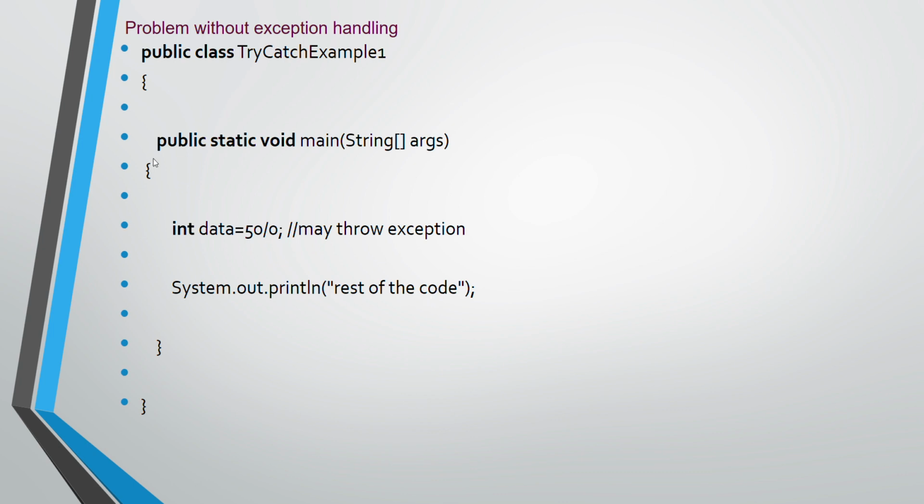So when I try to execute this code, it will give only an exception message and it will not execute the System.out.println line, that is the rest of the code, because in the line int data = 50 / 0 it causes an unexpected event. So it will print the ArithmeticException, not divisible by 0, and it will just terminate the program. But I want to handle these situations and execute the rest of the code of the program. So in this same example I need to write the try catch block.